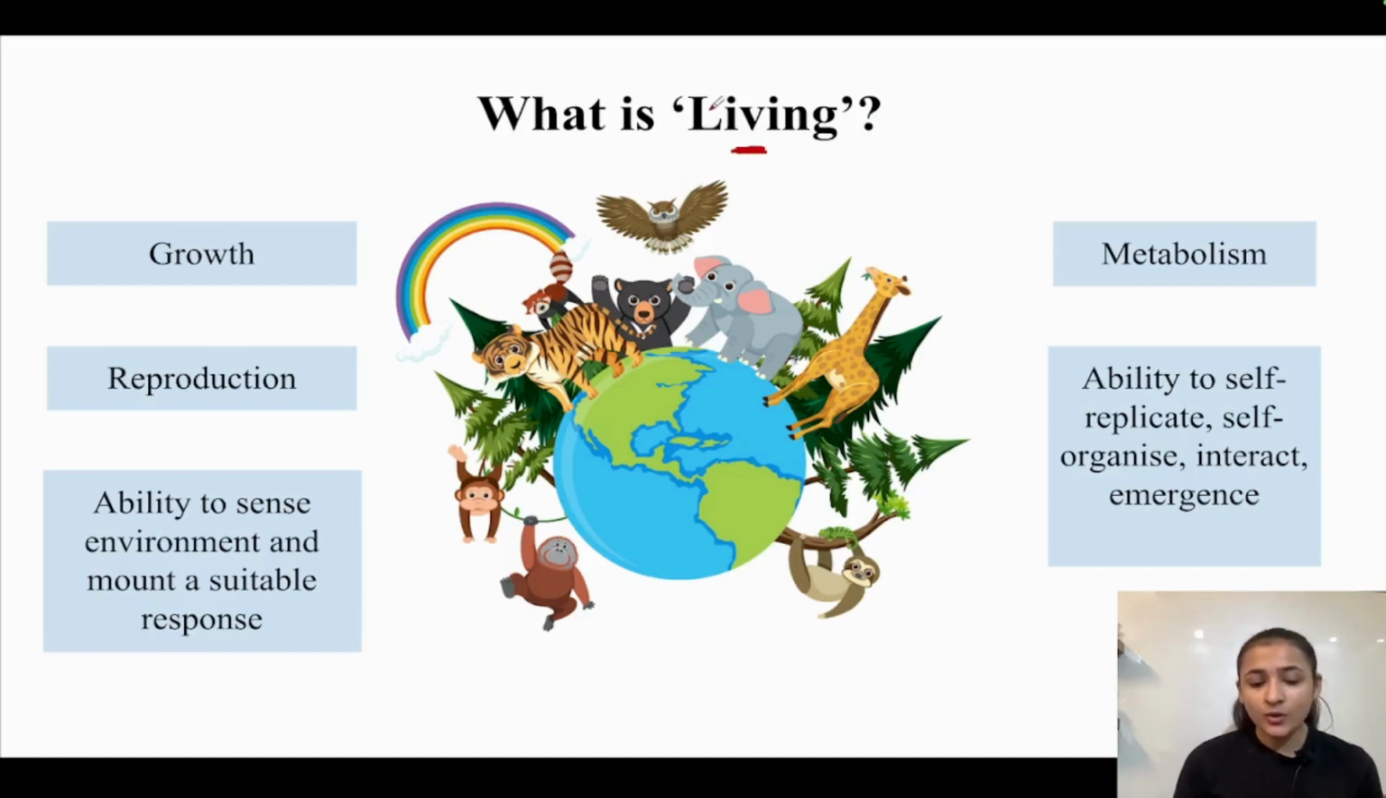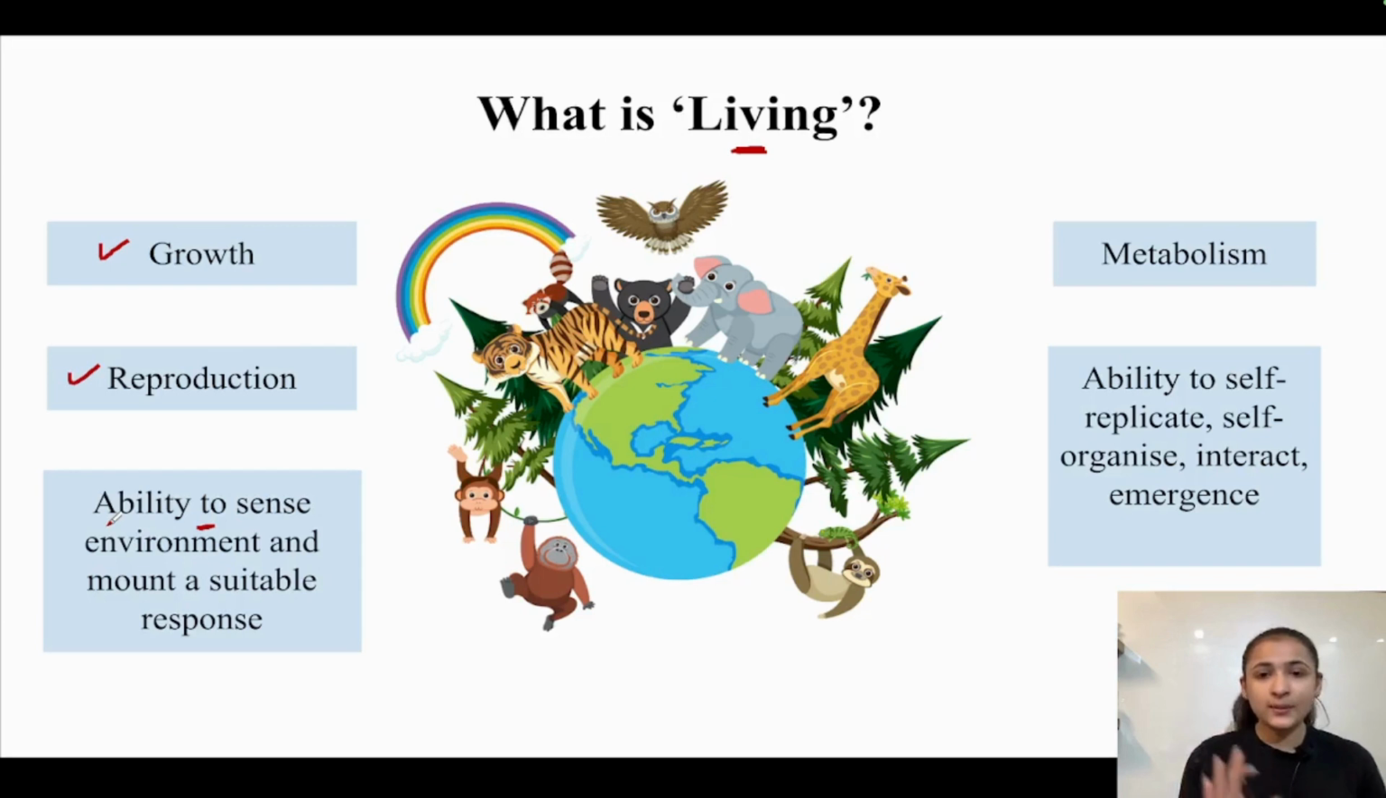So when you think of something as a living organism, you'll think of certain features. For example, growth. You will think that a living organism must show growth. Only then can I consider it living. It must reproduce, because if an organism is living, you would think that it would also produce its progeny, that is its offspring. So it will also show reproduction. It would have the ability to sense the environment, the ability to sense the stimuli.